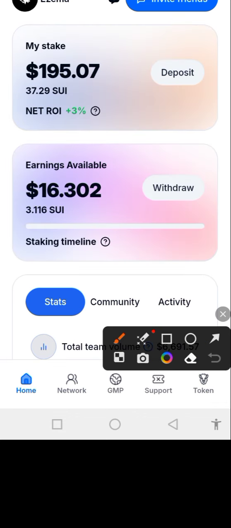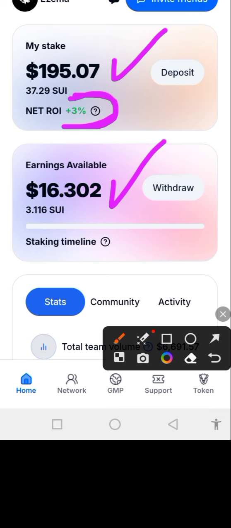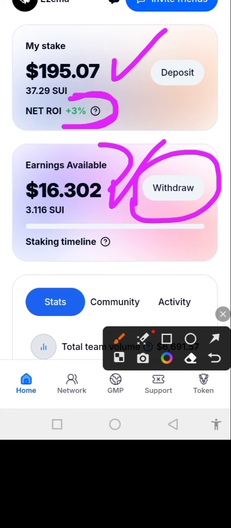Okay, guys. So remember what I said though. That's 3% here. All the money that I've been earning from 1% to 3.5%, they are just free bonus. My 400% will start counting once I reach 4%, okay? And at the end of 100 days, they're going to give me all the money that I stake. They're going to put it here in my earnings available. Then I will withdraw it, okay? And I will decide to stake back if I want.